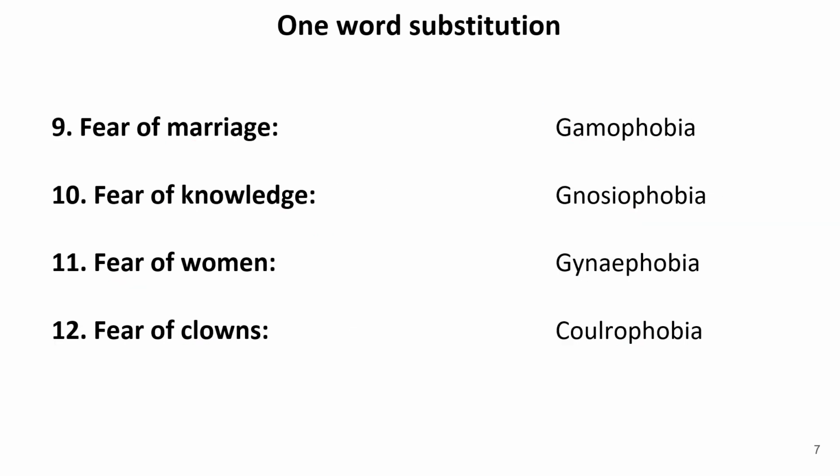Fear of marriage. Now, the root word for marriage is gamos and the fear of marriage is gamophobia. Fear of marriage refers to a person who dislikes marriage or a person who is in fear of being married. So that is called fear of marriage and that is known as gamophobia.